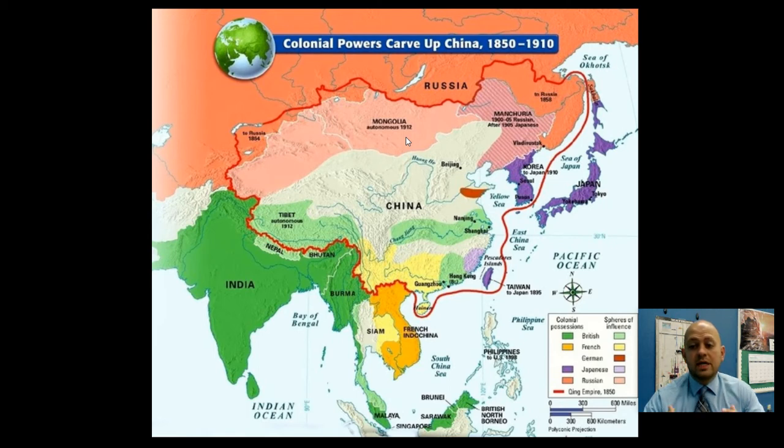So China was kind of helpless when this was happening. These foreign countries were coming in and taking over China or controlling those areas, and China was helpless. The Chinese call this period of time their 100 years of shame.